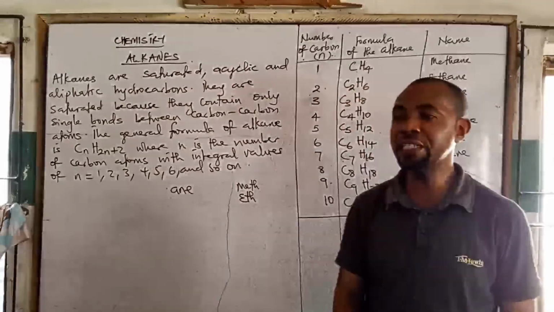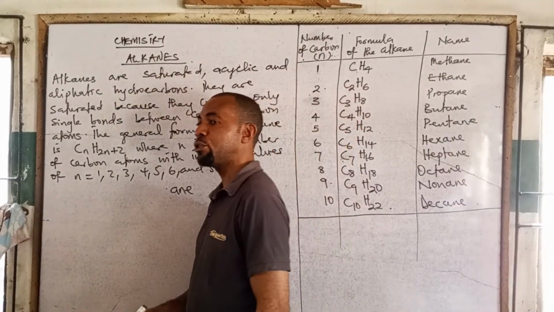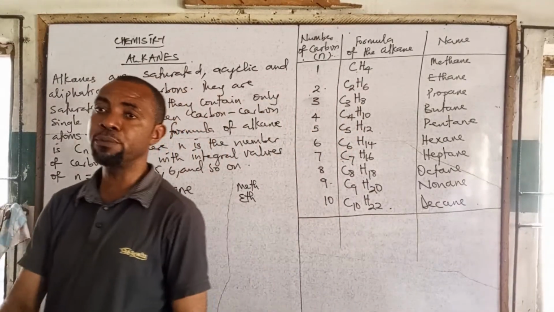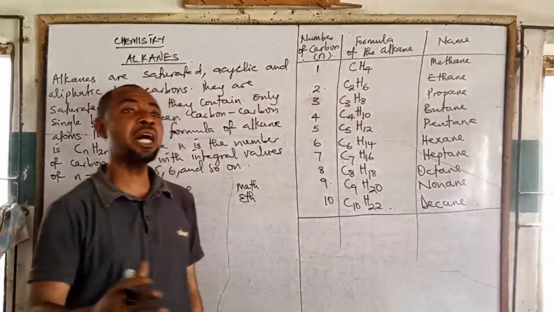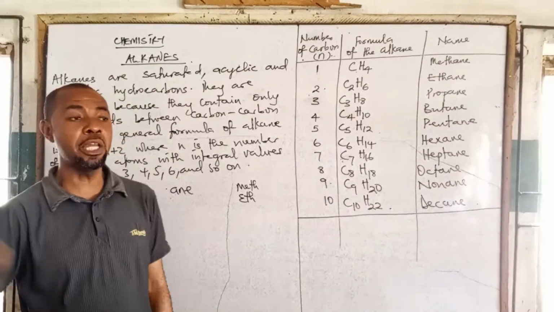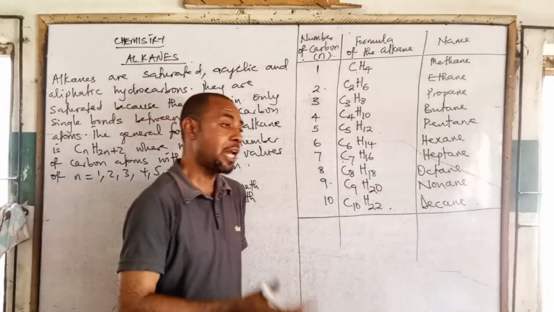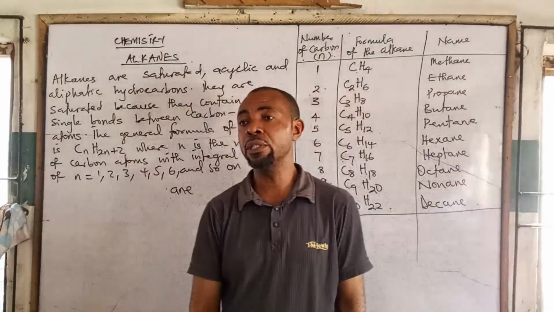When we are looking at the basic terms associated with organic chemistry, we mention substituent groups. Substituent groups are groups that are attached to the parent chain or the main chain of any organic compound, not necessarily alkane, all organic compounds.